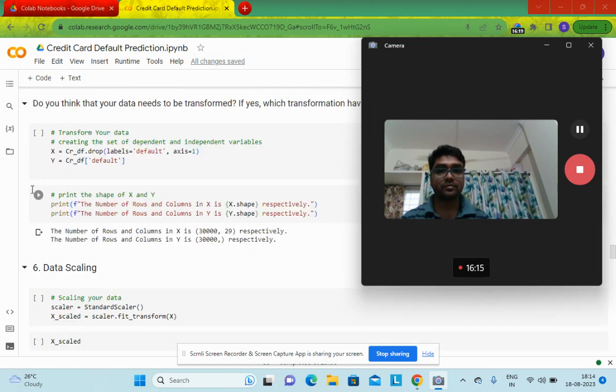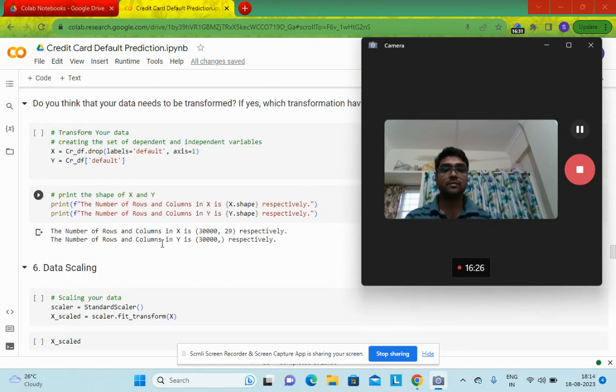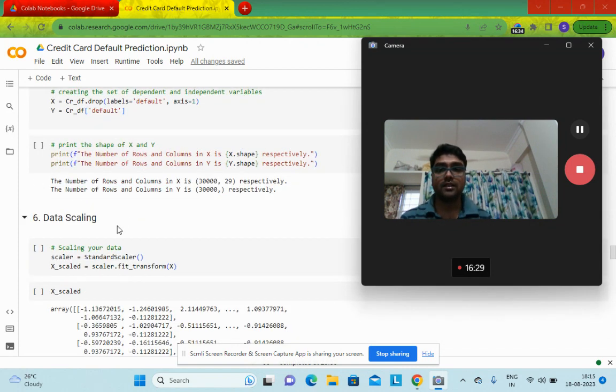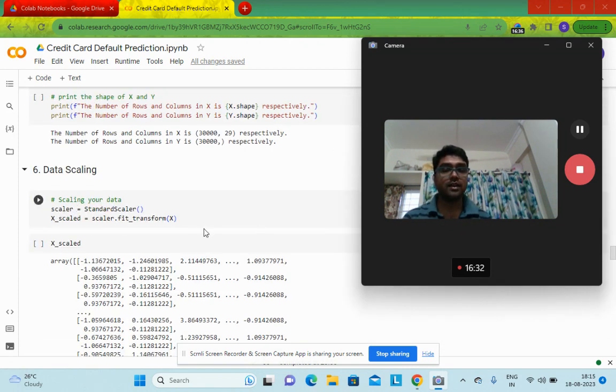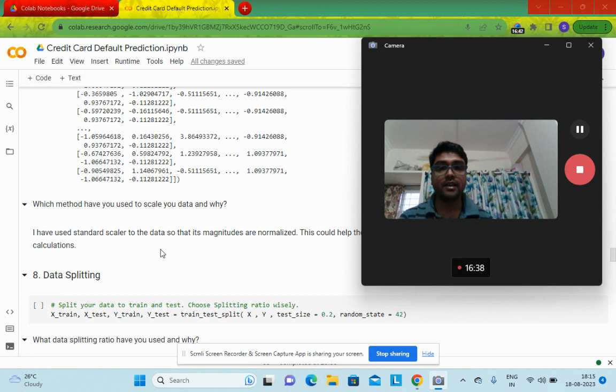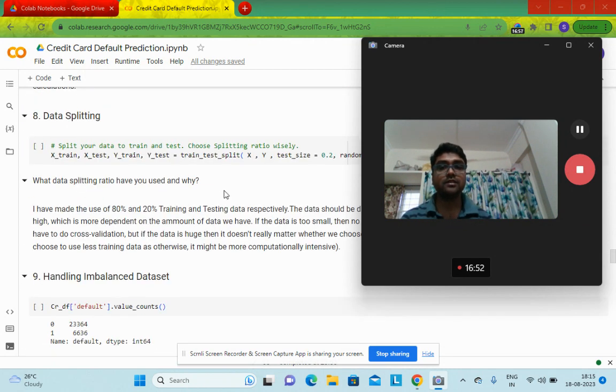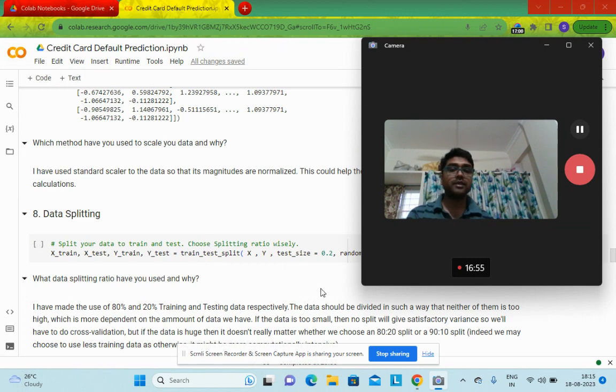Then I divided the individual features section and the target variable section, and then checked the number of rows and columns. Then scale the data. Here I have applied the standard scaler method to the entire data set, so that its magnitudes are normalized. This could help learning algorithms and speed up the calculations. Now, data splitting, it is the standard splitting 80/20.